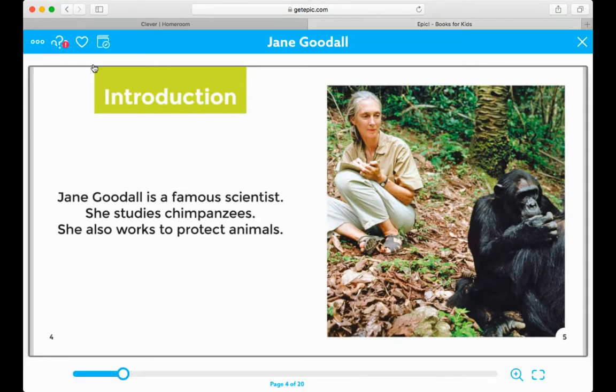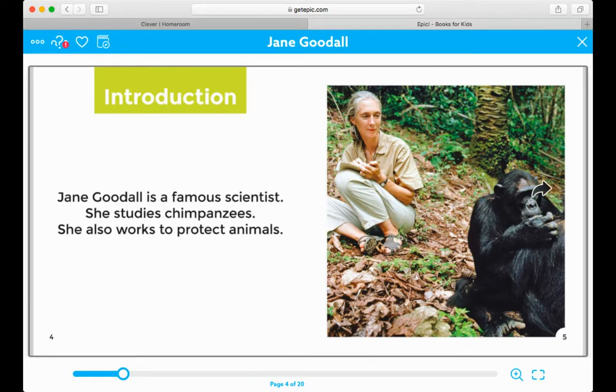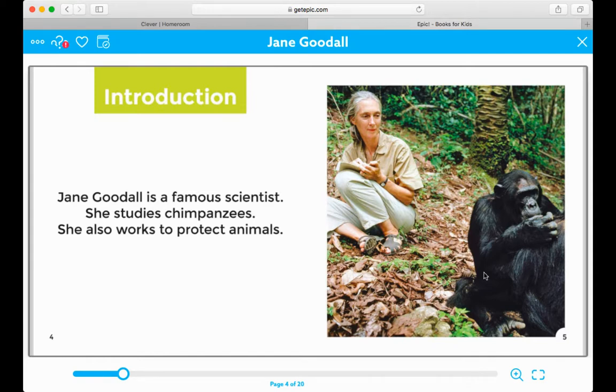Our heading says Introduction. Jane Goodall is a famous scientist. She studies chimpanzees. She also works to protect animals. This is a photograph. Remember, a photograph is a nonfiction text feature. In this photograph, you can see a live picture of Jane Goodall sitting and studying a chimpanzee.